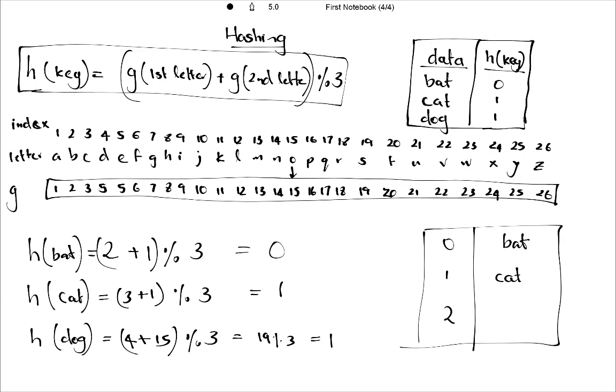Let's put it 5. 5 means it's 20, and 20 modulo division by 3 is 2. So we can get a 2 for the hash function of dog. So for dog it's 2.